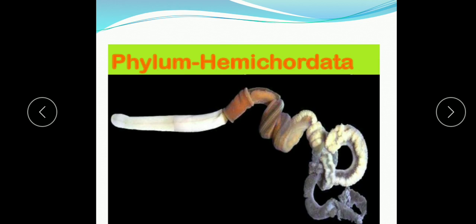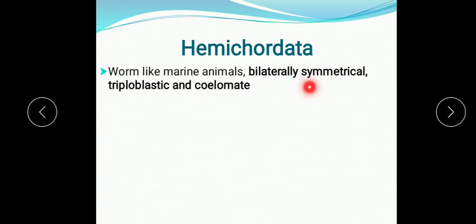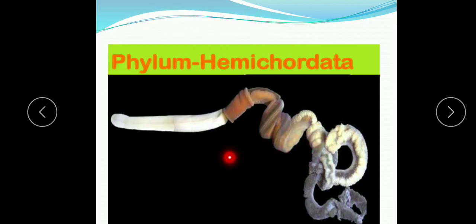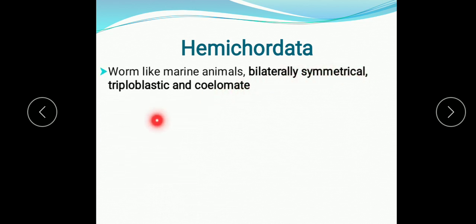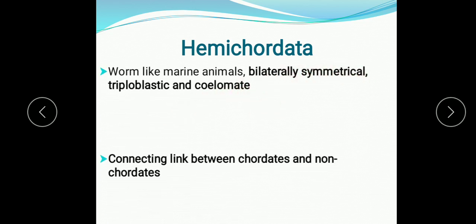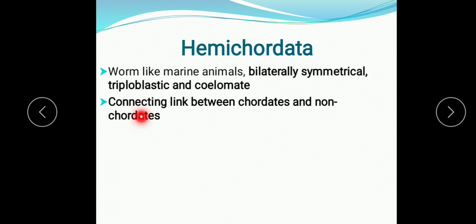Next we will study phylum Hemichordata. The general features of Hemichordata are that they are worm-like marine animals. Their body is worm-like and bilaterally symmetrical, triploblastic, and coelomate. These organisms are known as the connecting link between the chordates and the non-chordates, because some features found in them show affinity with both chordates and non-chordates.